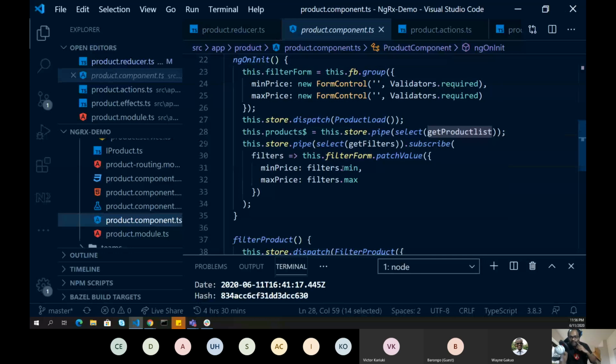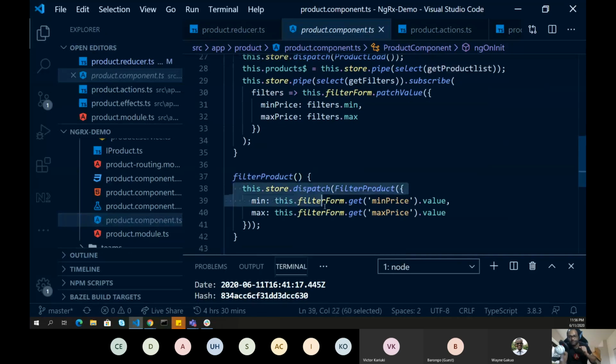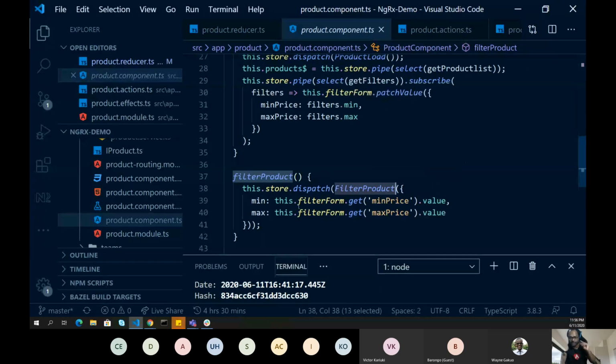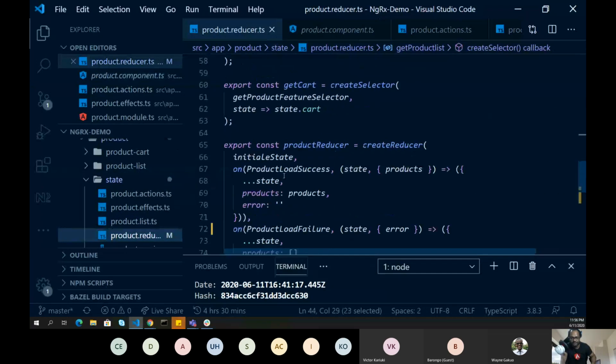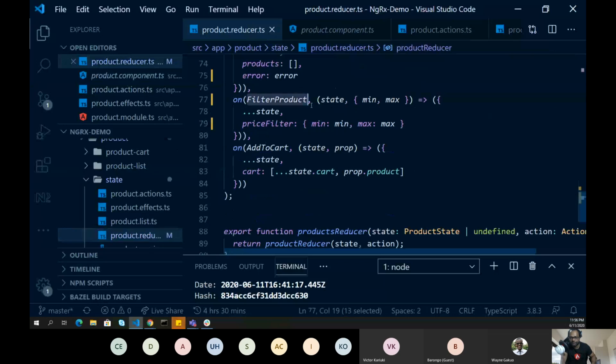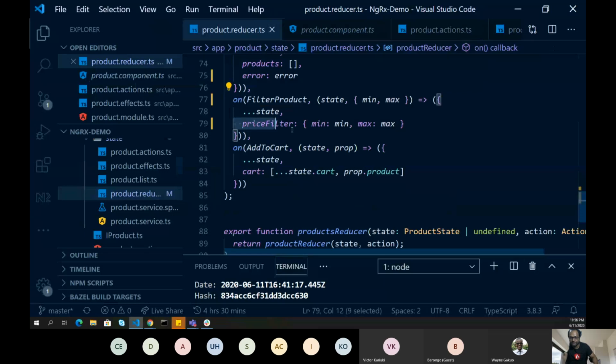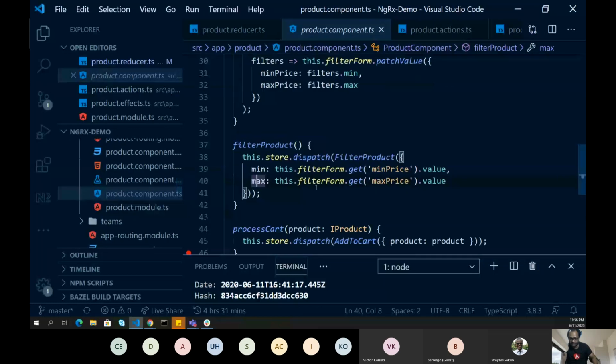Similarly, if I want to filter products, I want to dispatch an action to filter the products. I have dispatched another action which is known as filter products. In filter products, I have min and max values, right? If I go to the reducer again and see this filter product, you can see min and max, which is dispatched from here. Once they are dispatched, it will go ahead and update the price filter values. So this is what my other action is doing.